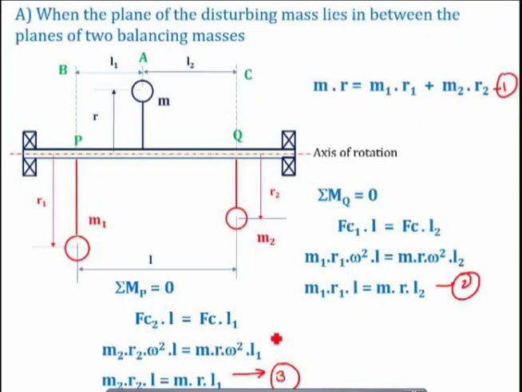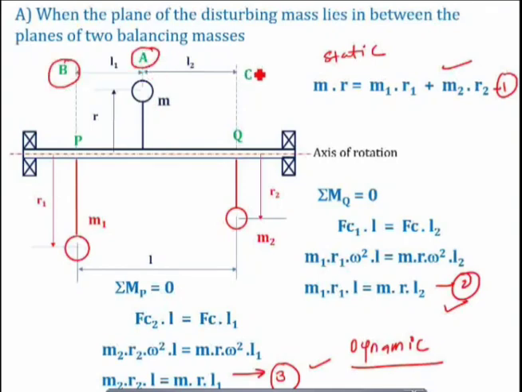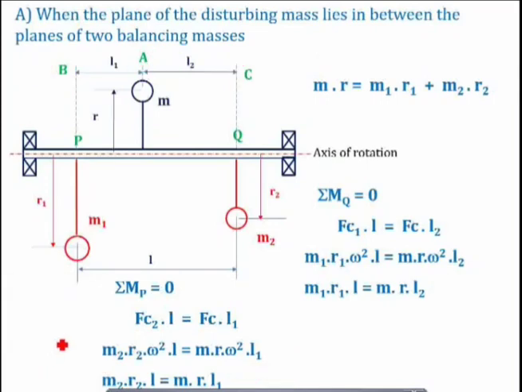Equation 1 represents the static balancing of this particular system, and equation 2 and equation 3 represent the dynamic balancing of the system when the plane of the disturbing mass lies in between the planes of the two balancing masses. Means what? This plane A is lying between plane B and plane C. Plane A is the plane of the disturbing mass, and plane B and plane C are the planes of the balancing masses. I hope you have understood this mathematical or technical analysis behind this.